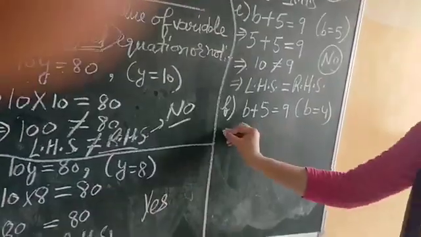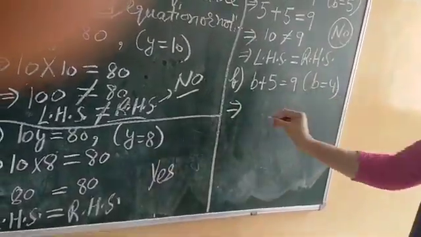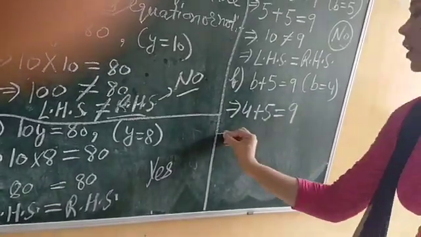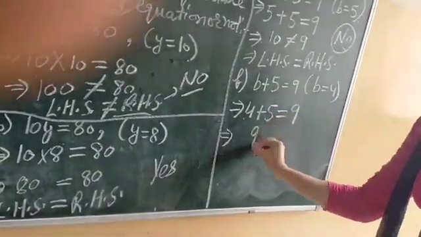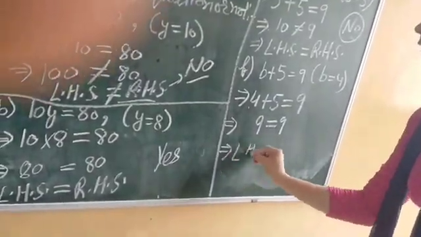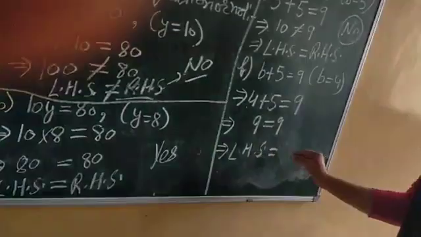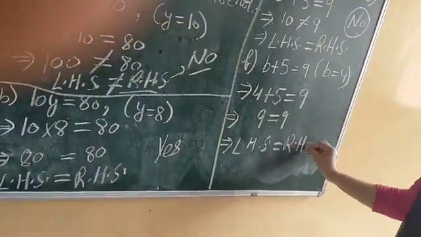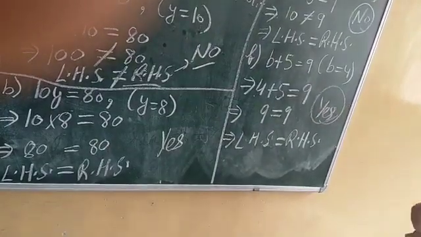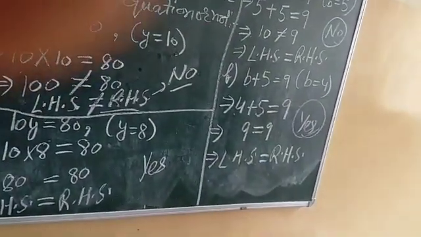F part, put 4 instead of b. 4 plus 5 is equal to 9. 4 plus 5 will be 9. 9 is equal to 9. It means left hand side is equal to right hand side. So it means the value of this variable satisfies the equation.